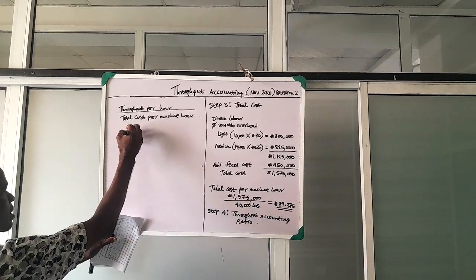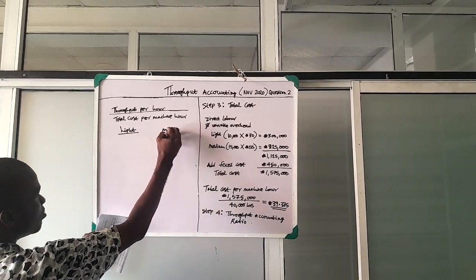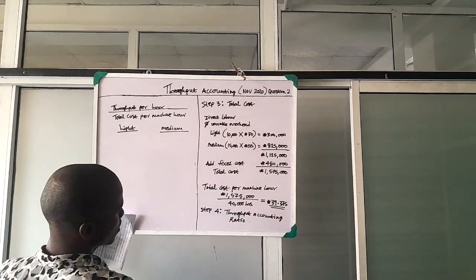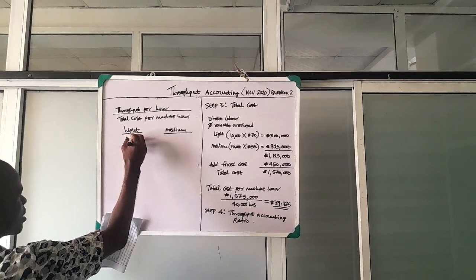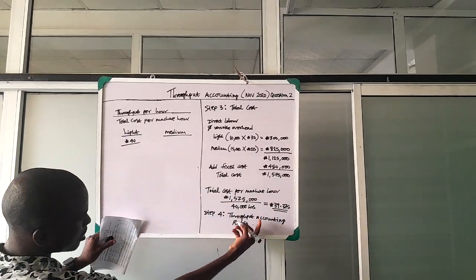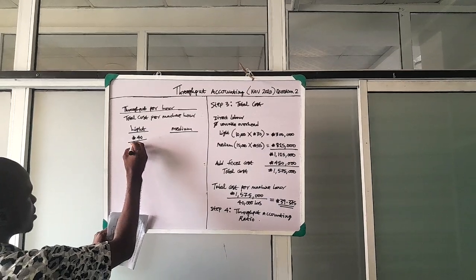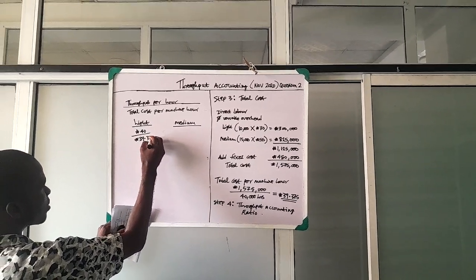So for light and for medium. For light, we have 40 divided by the total cost per machine hour, which is 39.375.